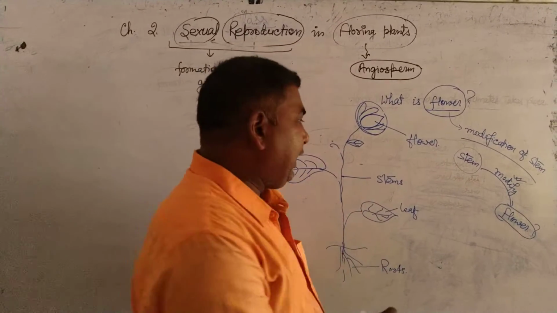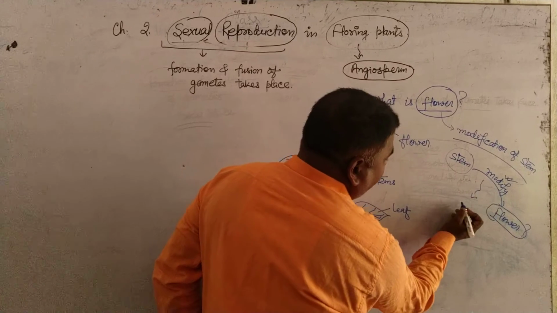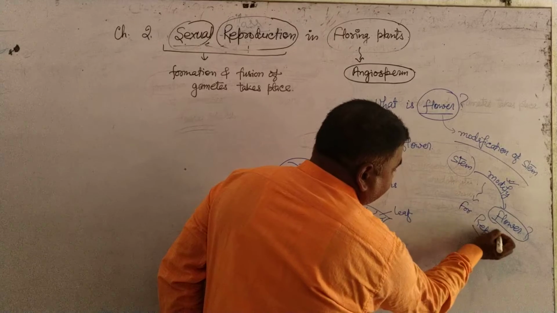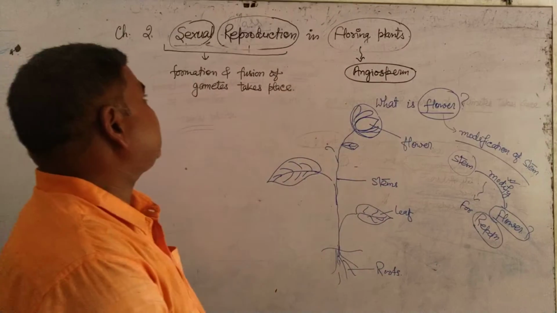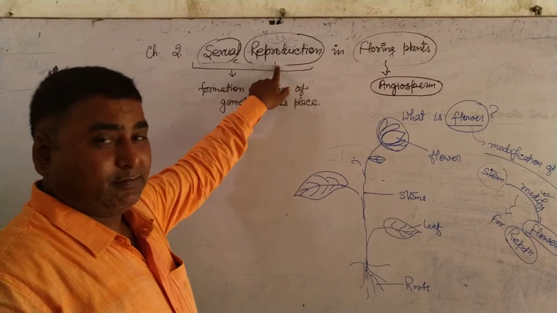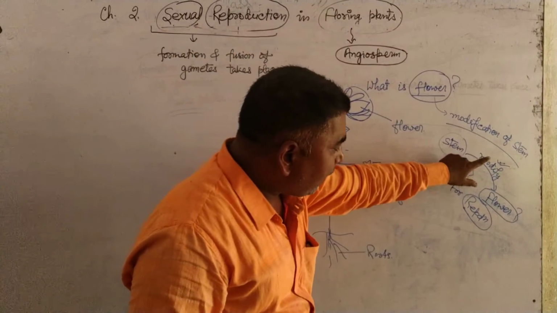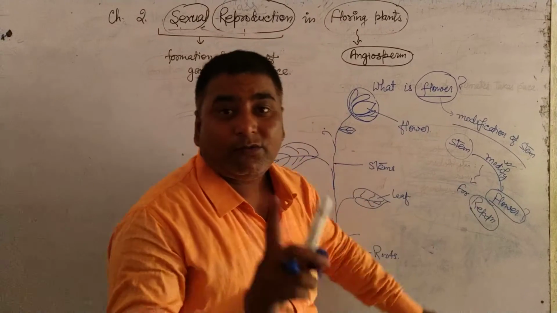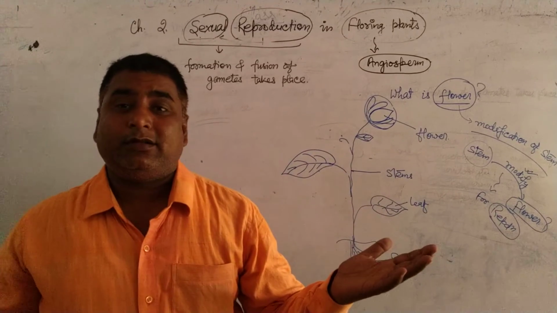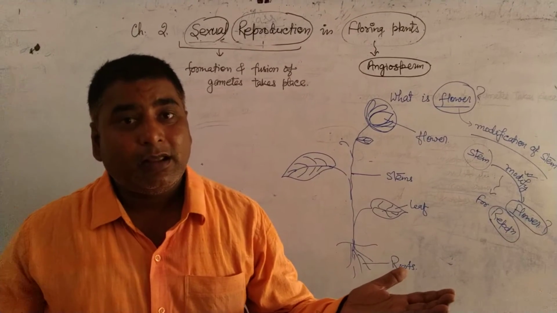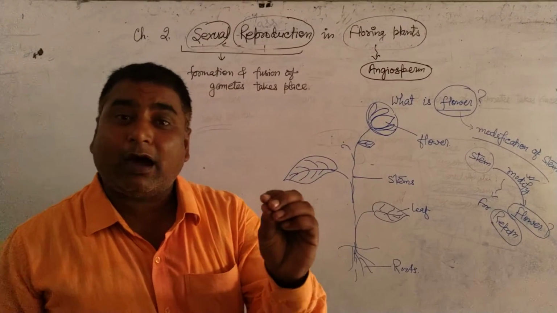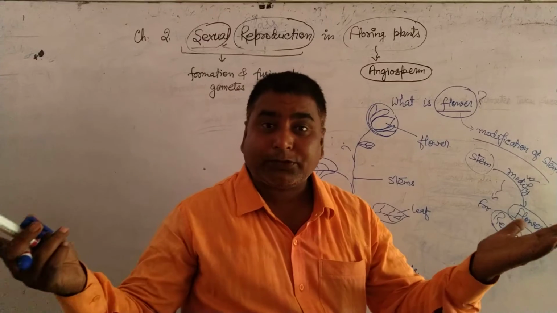No, it is for reproduction. Okay, this is your chapter here. The stem modifies to form a flower for reproduction. And you know very well that reproduction is a biological process by which an organism has the ability to form new offspring.